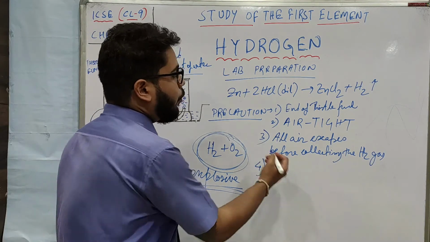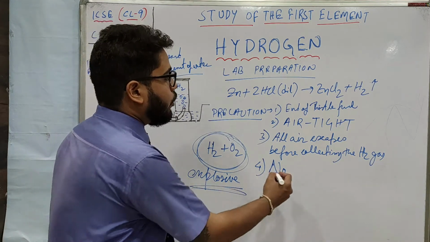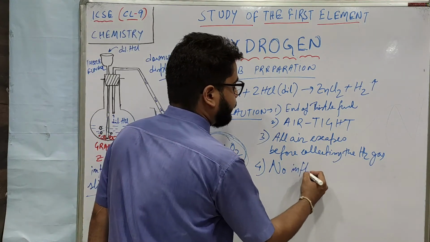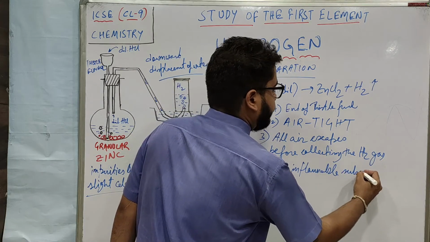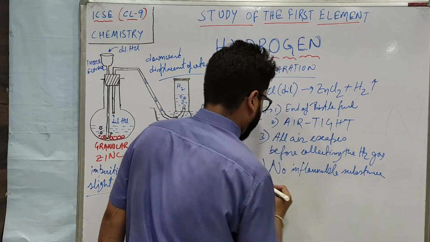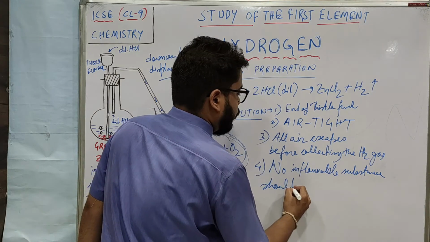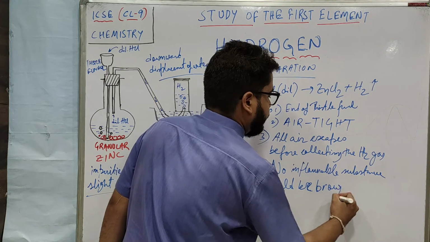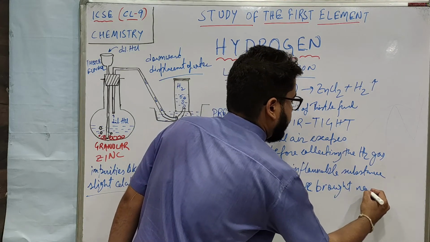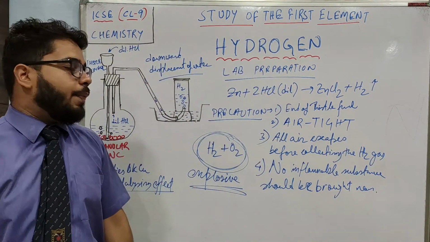In the fourth point of precaution, what you can write is, no inflammable substance should be brought near. Please understand this part.